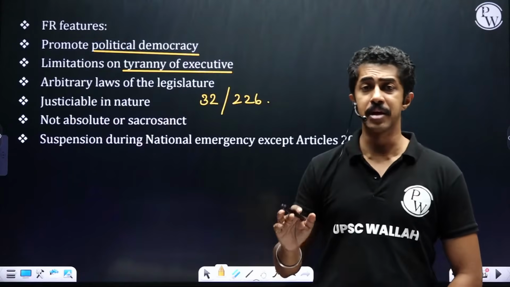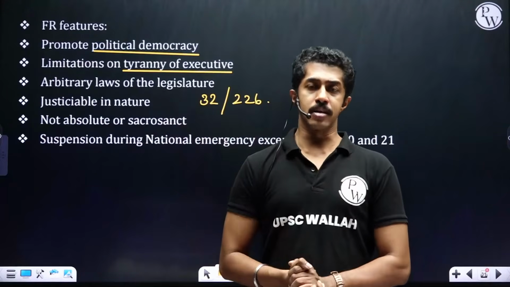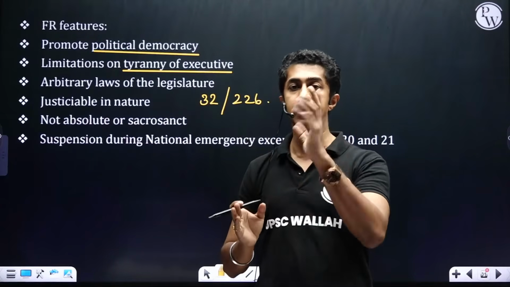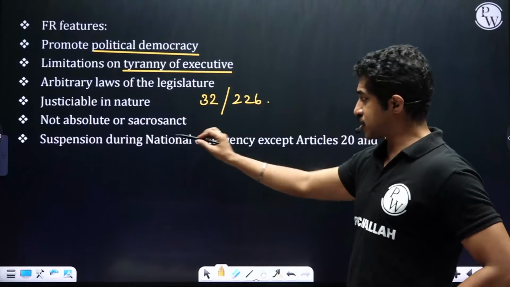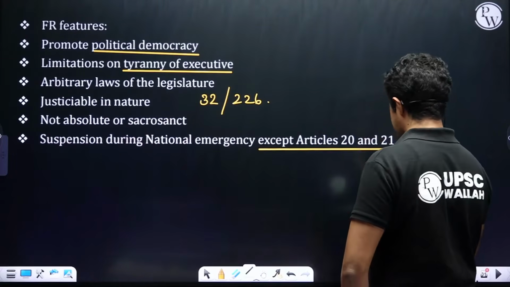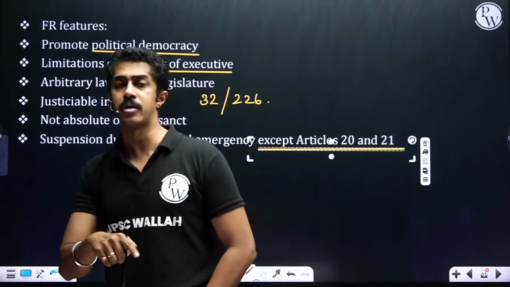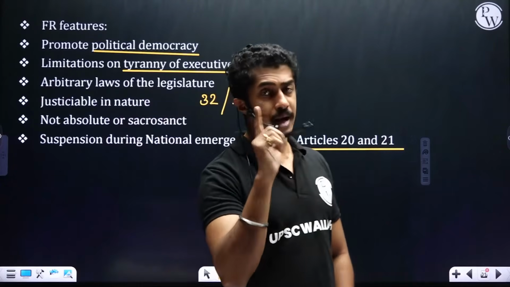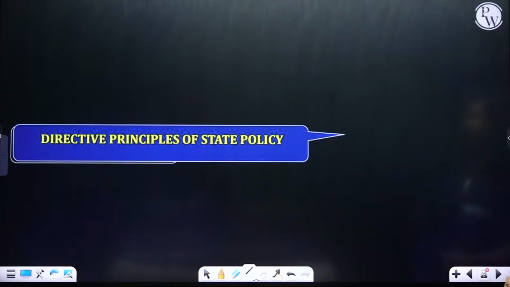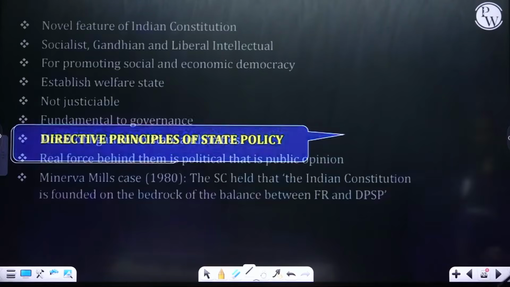That is, it doesn't mean that always you will be having these. Like I told you, under certain conditions, this can be taken away. Suspension during national emergency, except Articles 20 and 21. Why 20 and 21? Why not other articles? That also in the coming chapters. Clear, people?